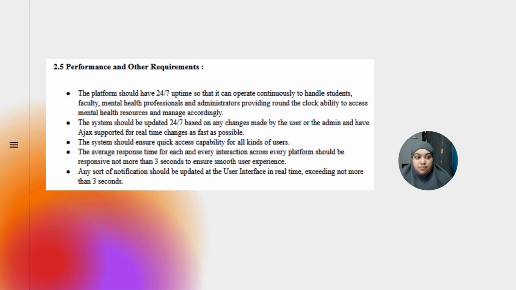Performance requirements. The platform must ensure 24/7 uptime for continuous access, real-time updates with AJAX support for instant changes, and quick access and response time under 3 seconds for smooth UX. Notifications must update in real time within 3 seconds.